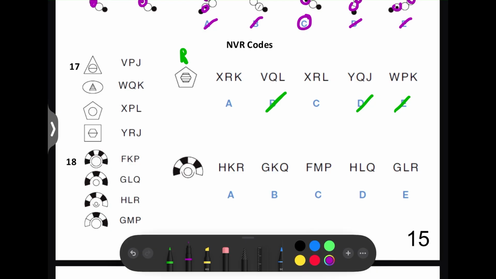Next, let's look at the third letter. So these 2 both have a J as the third letter, and their inside shape has 1 line going through the middle. And as you can see in the test shape, we've got multiple lines going through the middle, same as in this one. And the last letter here is a K, so there's got to be a K here. So the answer is A, because we've got the RK.